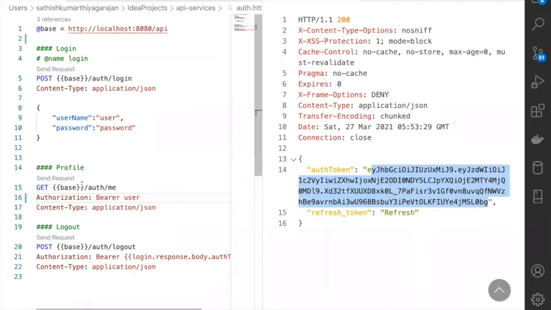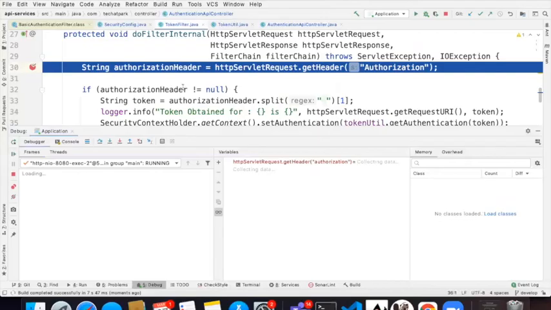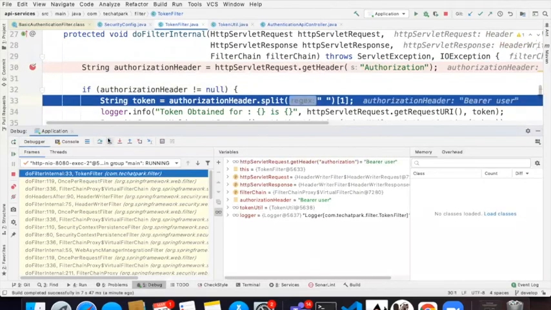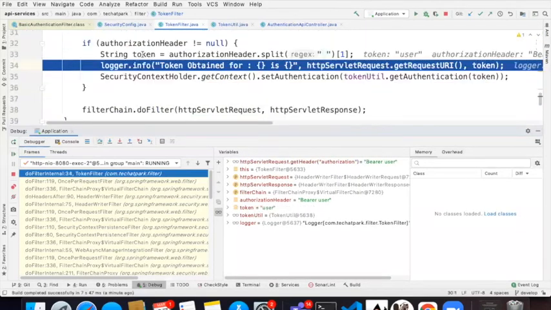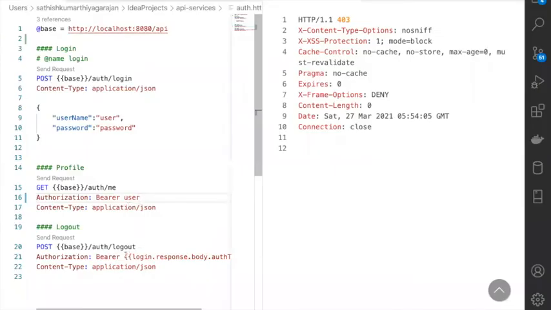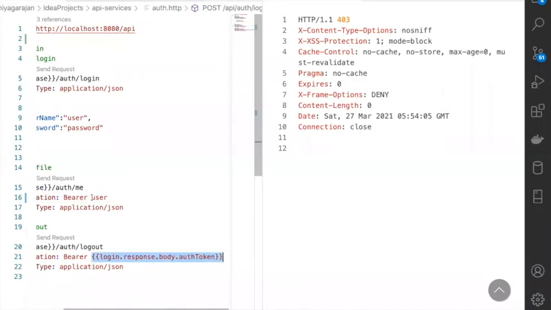Okay. Now with that token, if you are passing it, your filter should actually unzip it. Now if you see this token, okay, because I hard coded it, I actually need to send from here.